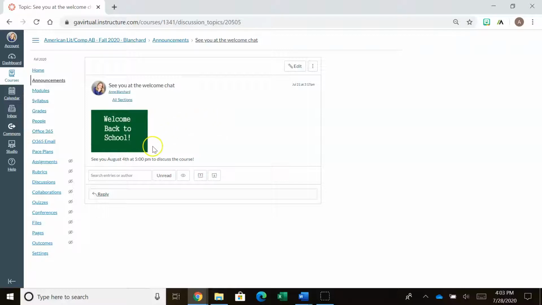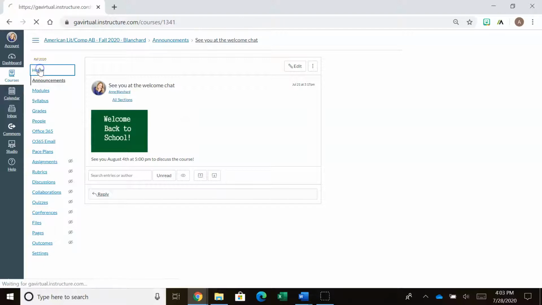Now for American Lit, I'm going to meet at 5. For AP Lang, I'll be meeting at 5:30. Every Tuesday. Now if I have to change that time, and once in a while I have to change it because something comes up and I have to change it to a different day, please check the announcement. That's where I will post the change.